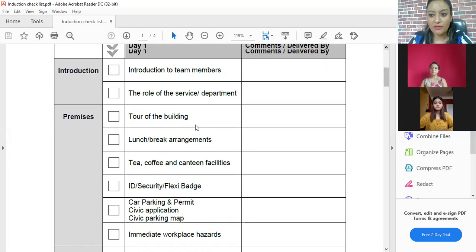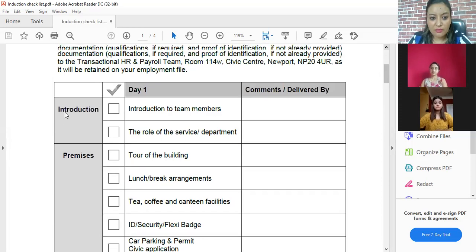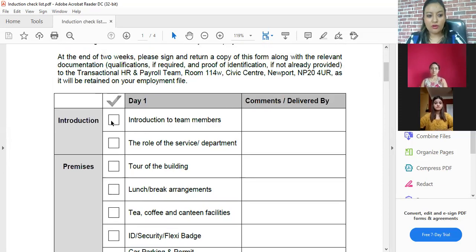So you can make a checklist like that. On the first day, you do the introduction to the department and what the department does, and you show around the office premises, a tour of the building. You make a checklist like this. You can see the tick mark, no?